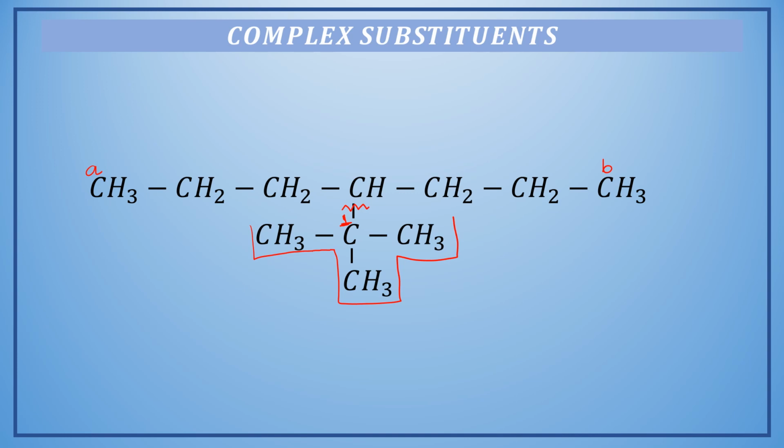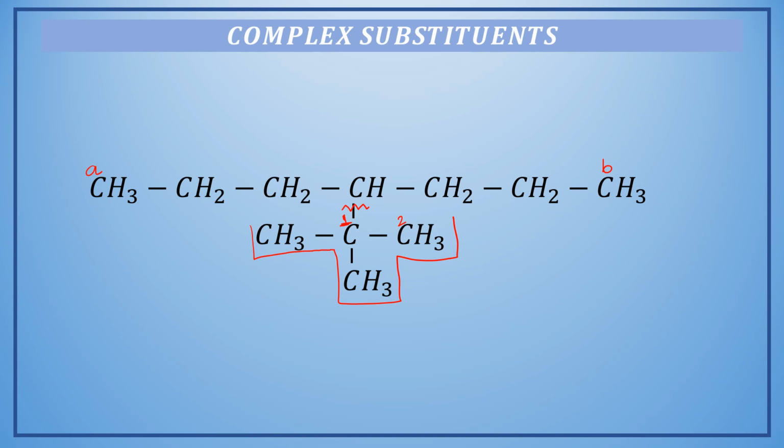In this particular example, if we move in any direction, we will find a continuous chain of 2 carbons only. So let me mark this as a particular carbon chain within this substituent. Now we have to treat other groups within the substituent as substituents and continue naming as we have done before.